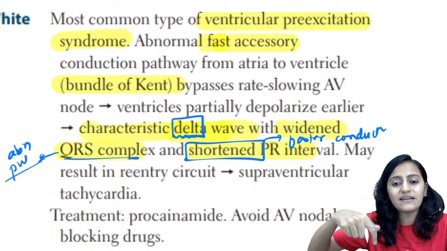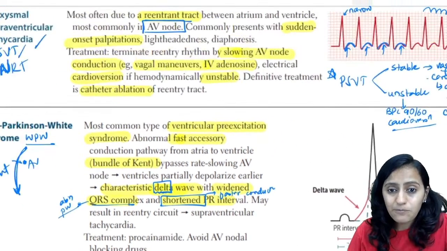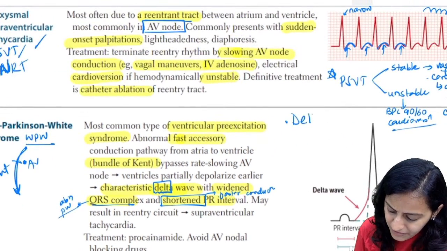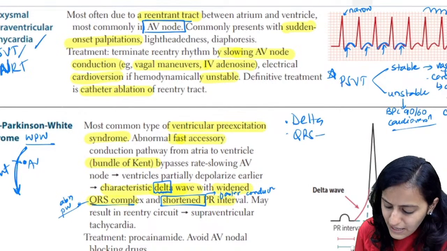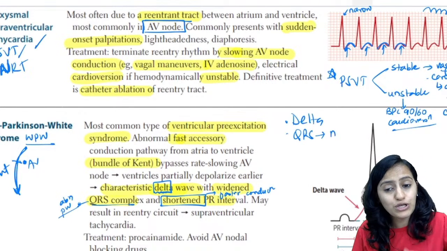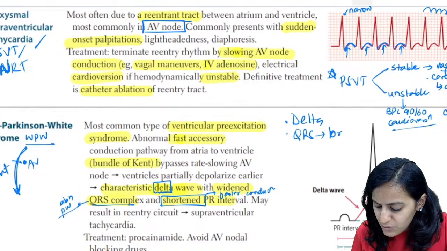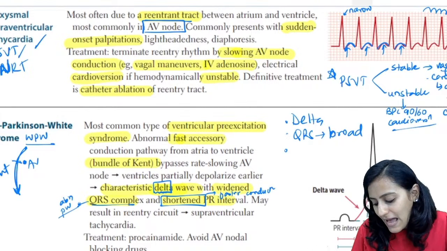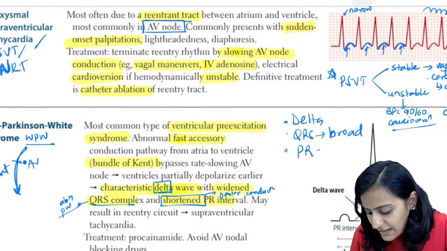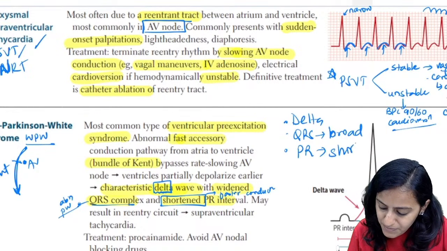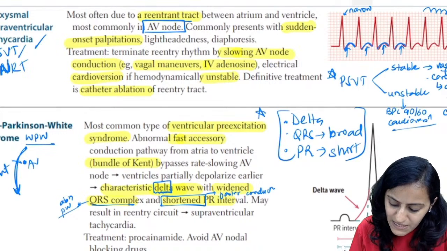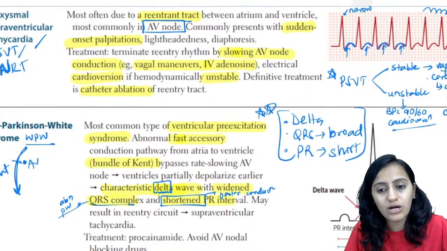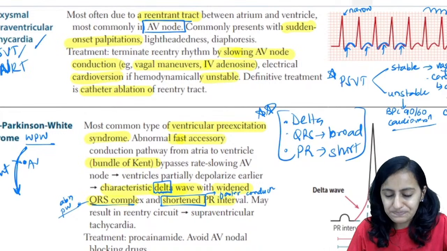Because of the faster conduction through the bundle of Kent. So please remember the findings here. We have the delta wave, the QRS is broad because this is the abnormal pathway, and you have the PR, which is short. Very important. The PR is short, the PR is not prolonged, because it's a fast conduction.